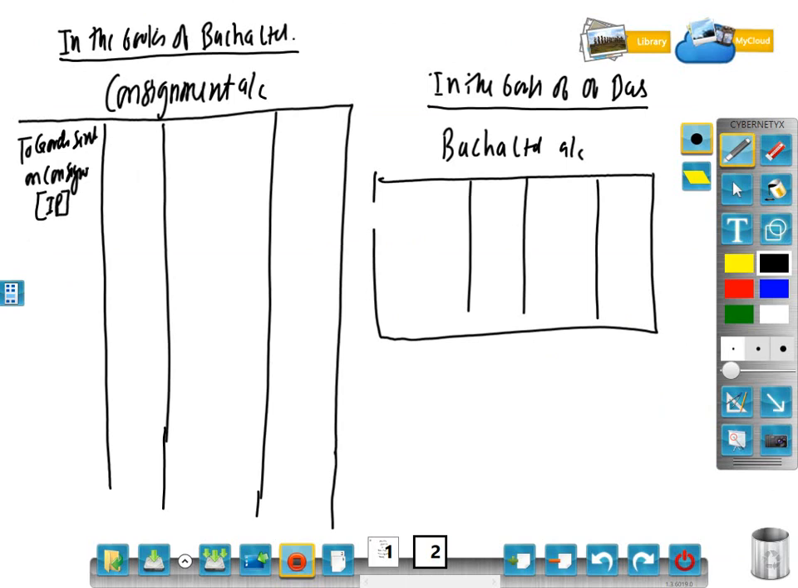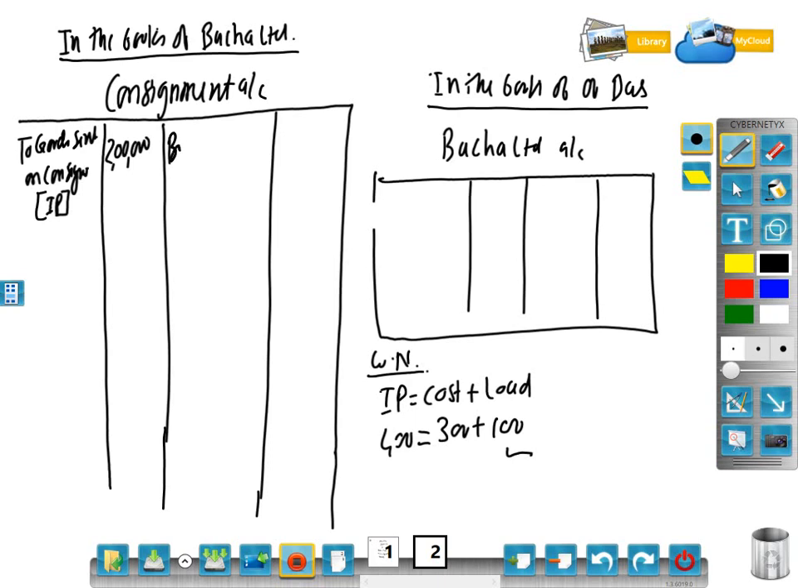What is the IP price? IP price is nothing but 400. So 400 multiplied by 500, how much? 2 lakh. So we will write here 2 lakh. Here a working note also you can write. Working note: IP is equal to cost plus load. IP given 400, cost is 300, load is 100. So now we have to record the load on the credit side by goods sent on consignment.